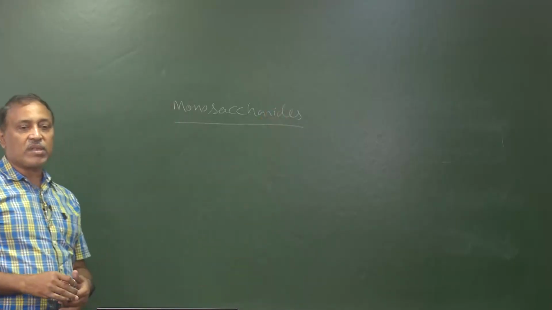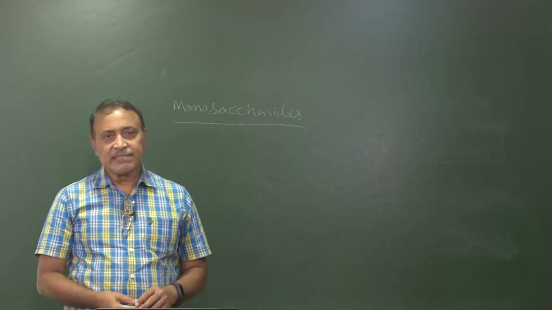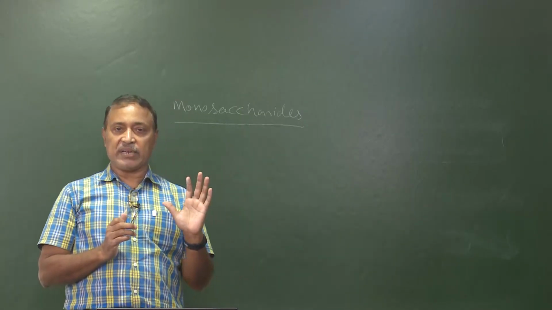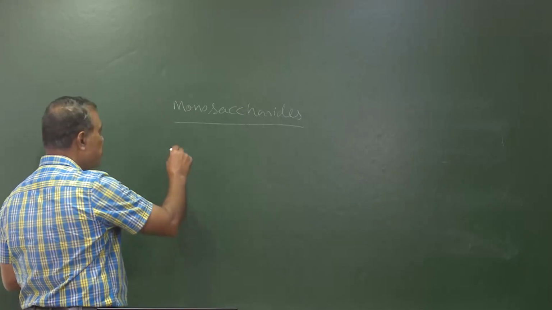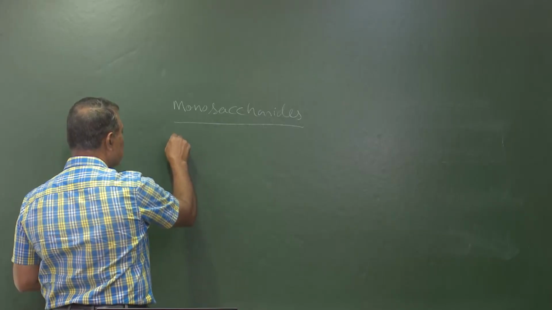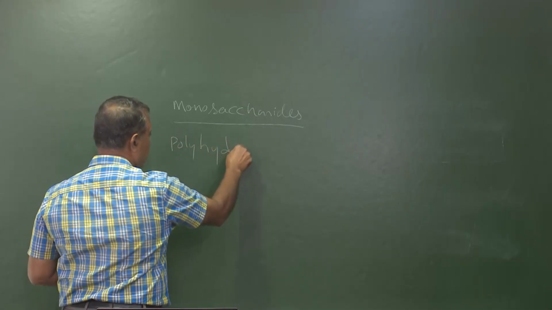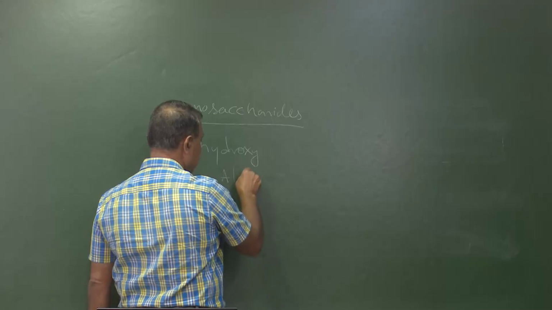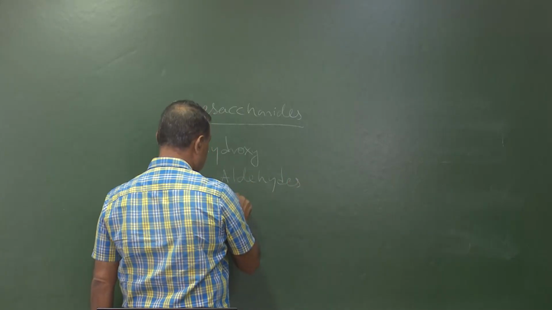We will begin with monosaccharides. Now, what are monosaccharides? They are a group of carbohydrates, and they are the simplest group of carbohydrates. How do we define monosaccharides? We define monosaccharides as polyhydroxyaldehydes or ketones.